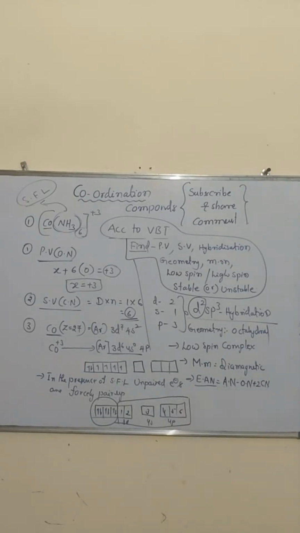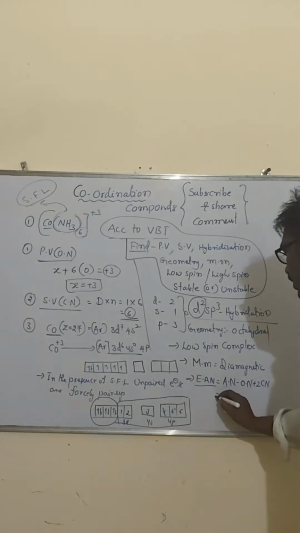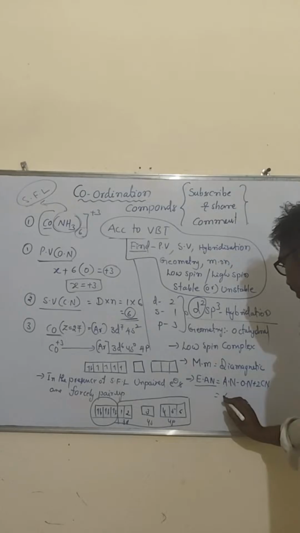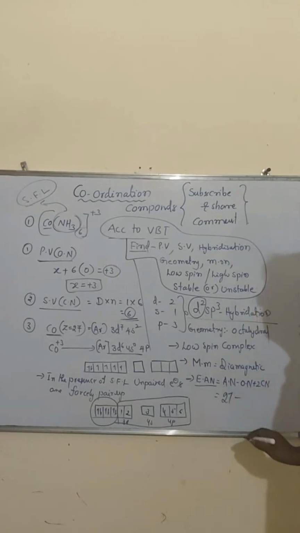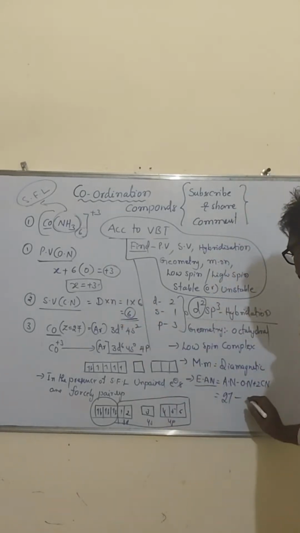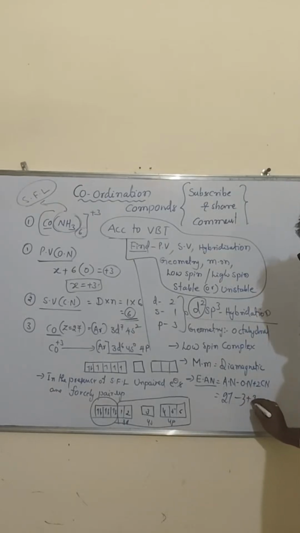So look at, atomic number of cobalt is how much? 27. Then minus oxidation state, how much you got? Plus 3. Then plus 2 into coordination number enta? 6.